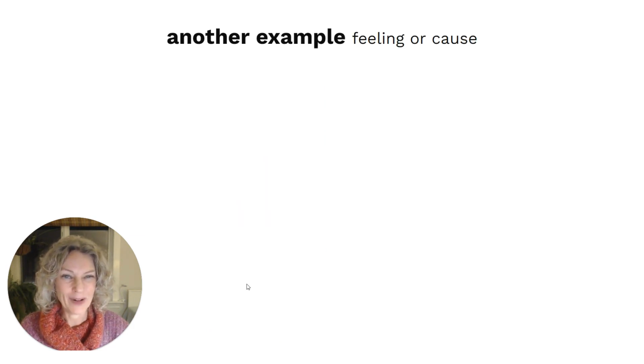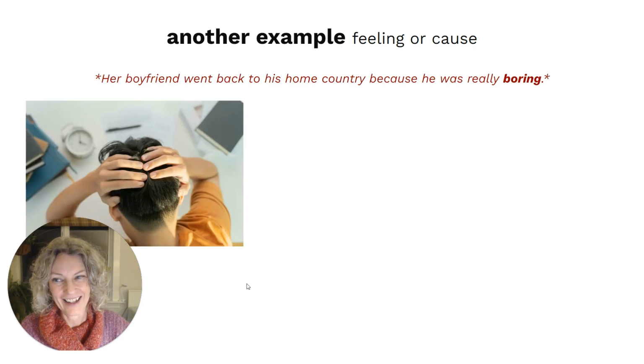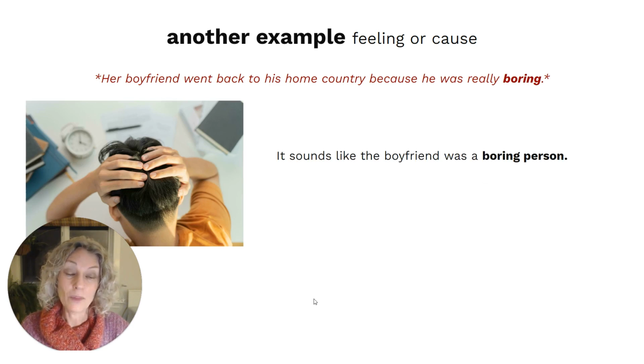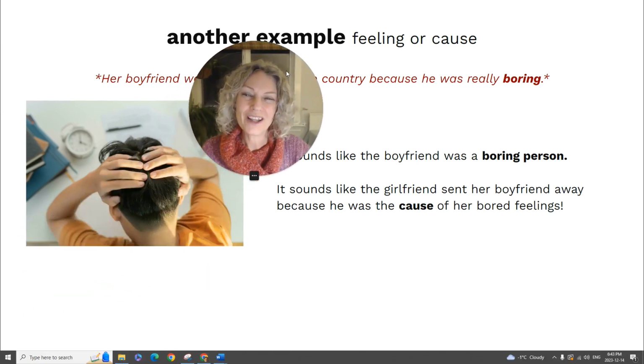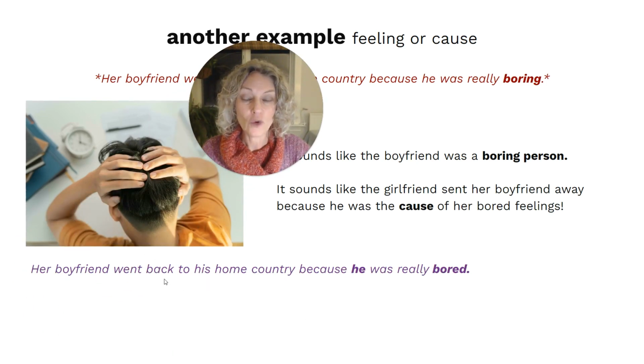Here's another example. I think this one is quite funny, actually. Her boyfriend went back to his home country because he was really boring. So this is not the correct participle adjective to use here. It sounds like the boyfriend was a boring person. It sounds like the girlfriend sent her boyfriend away because he was the cause of her bored feelings. But what she really meant was her boyfriend went back to his home country because he was really bored.